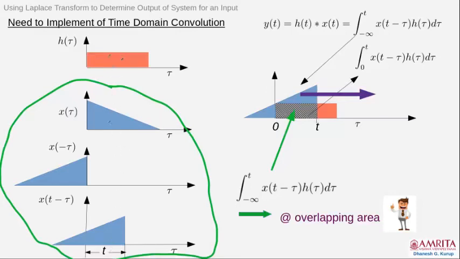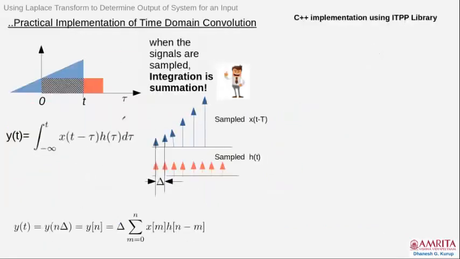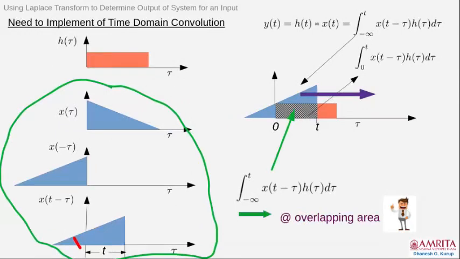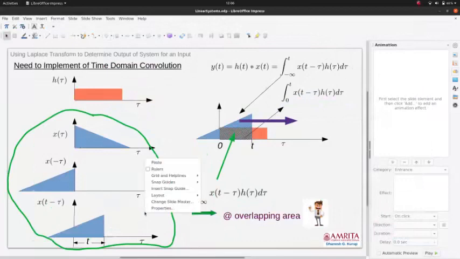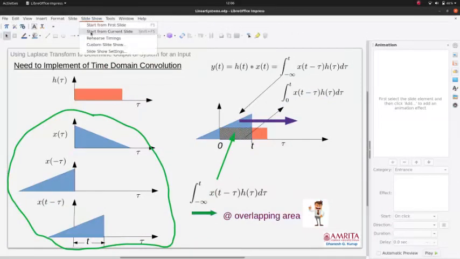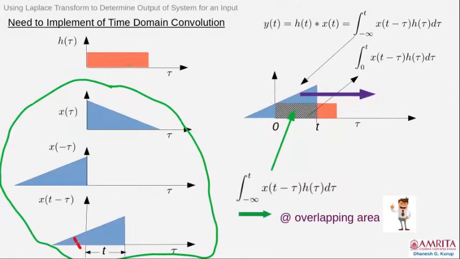So basically it's the product of this h tau here and the signal here, the product of the first one and the last one.